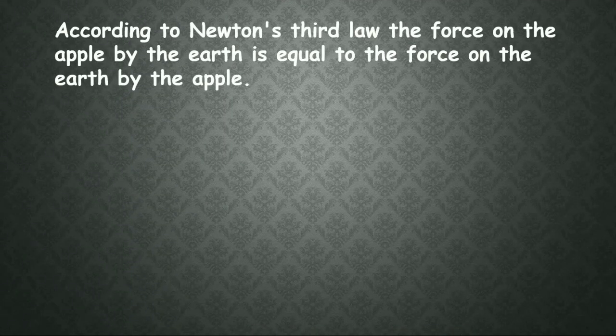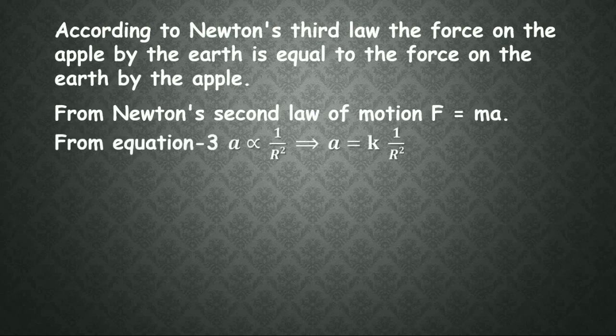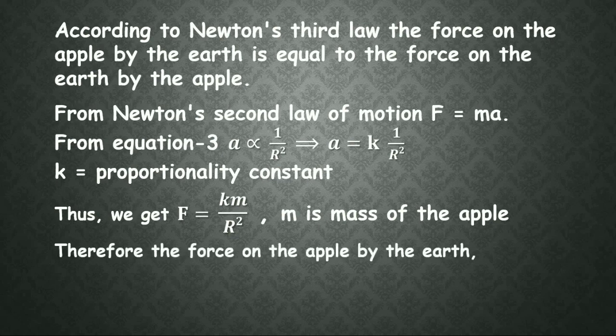According to Newton's third law, the force on the apple by the earth is equal to the force on the earth by the apple. So from Newton's second law, F = ma, and from equation 3, a is proportional to 1/R². To remove the proportionality we need to place a constant. So a = K × 1/R², where K is a proportionality constant. Then F = Km/R², where m is the mass of the apple.